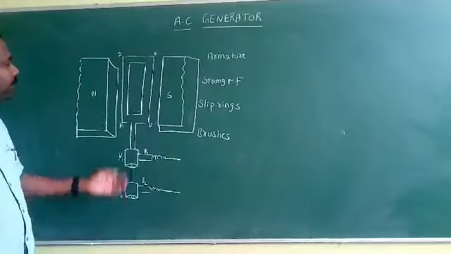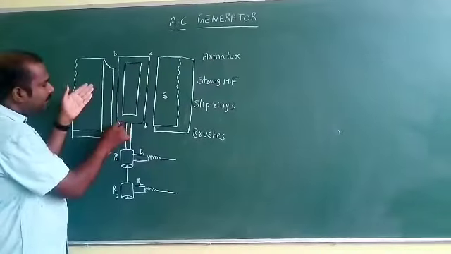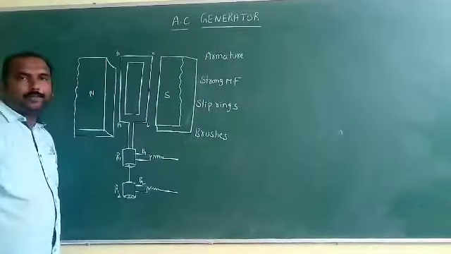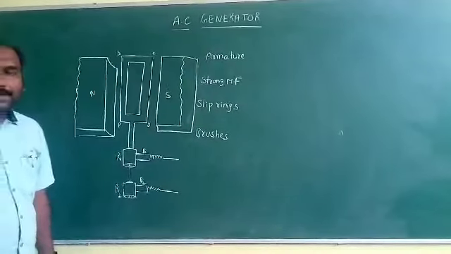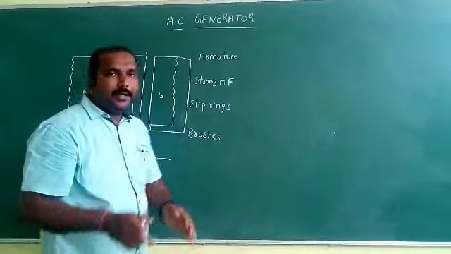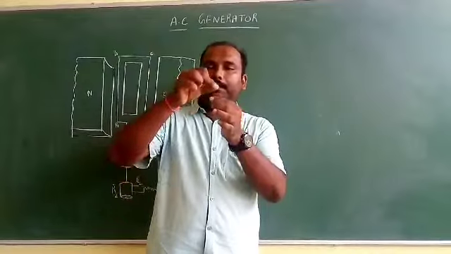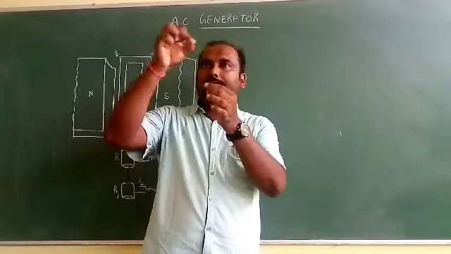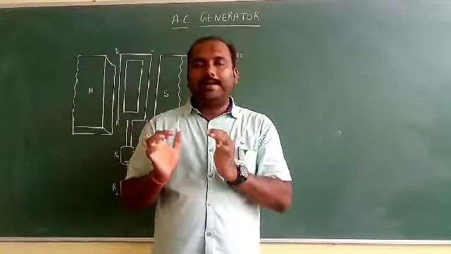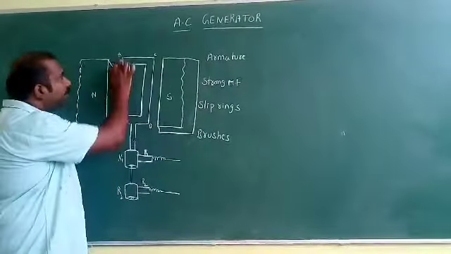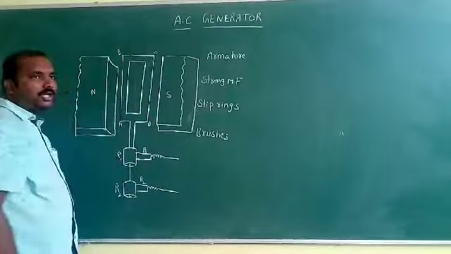See, this A, B, C, D we call an armature. What is an armature? A rectangular frame is taken. On this rectangular frame, insulated wire is wound, that we call an armature. In the diagram, A, B, C, D is the armature.